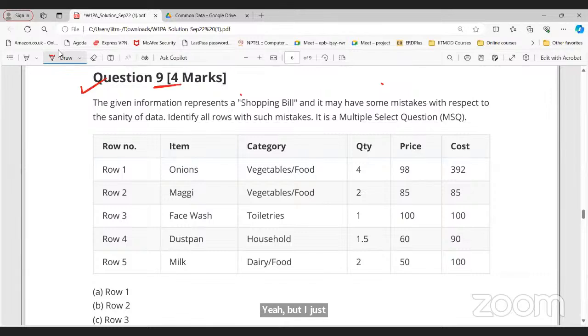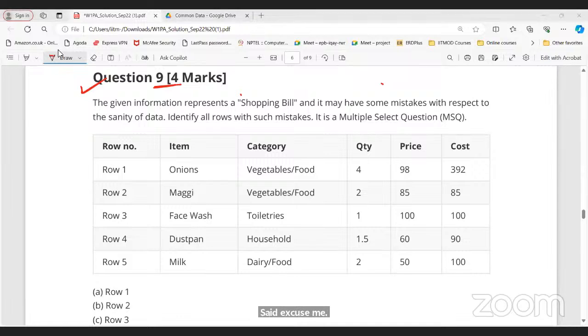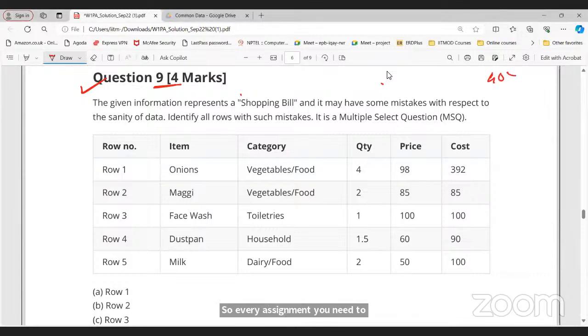Sir, in each assignment, how many marks do you want us to take? Every assignment you need to score greater than 40%. And week 1, week 2 combined should be greater than 40%, then only you are eligible for the qualifier or quiz 1 exam. Okay? Thank you, sir.